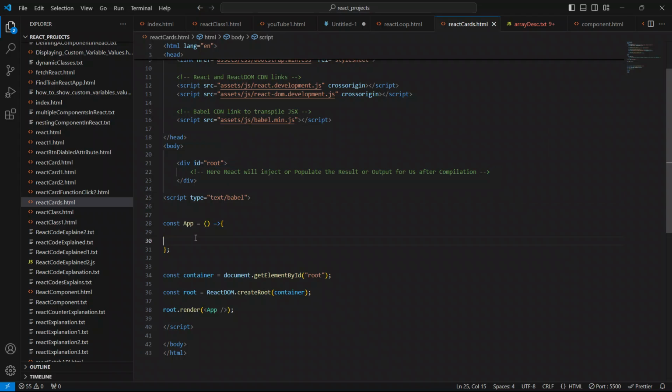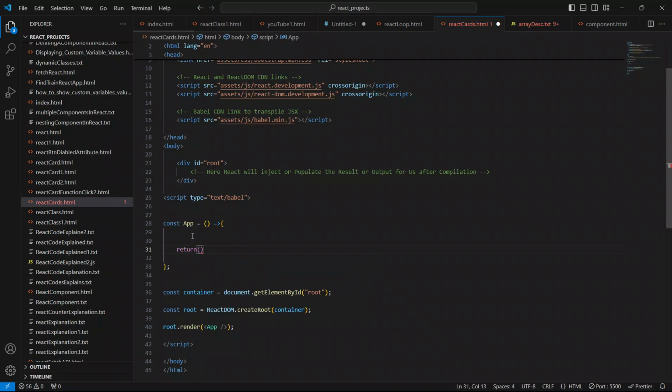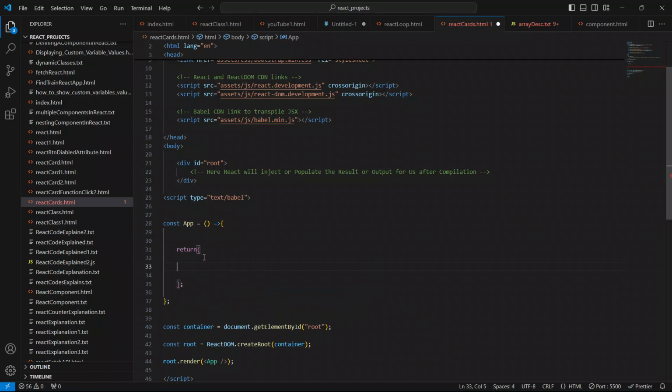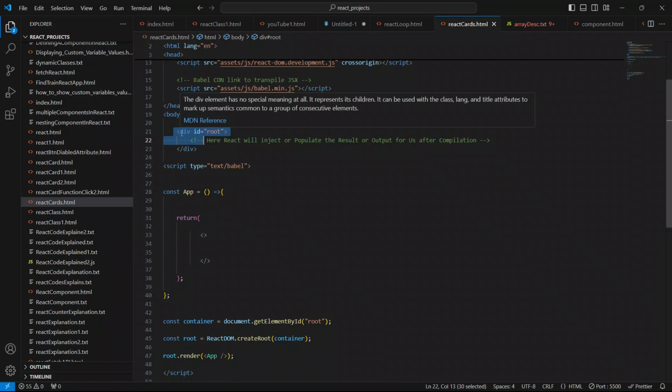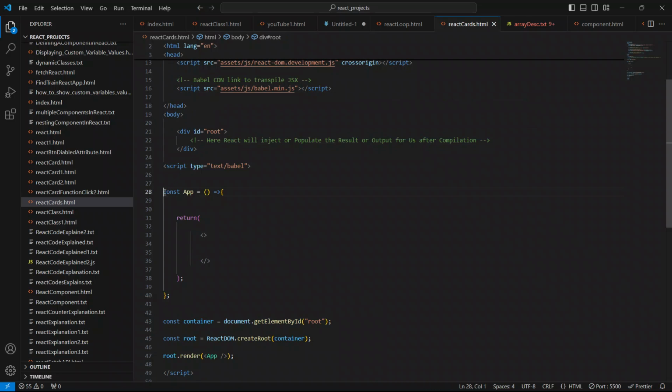Guys, now in order to check if it is working or not, we have to return from this parent component all the things. It is compulsory to use a wrapper div or a container div. If you don't want to use the wrapper div or the container div, then you can use JSX fragments. So I'm going to use the JSX fragments. It is like this. This is known as the JSX fragments.